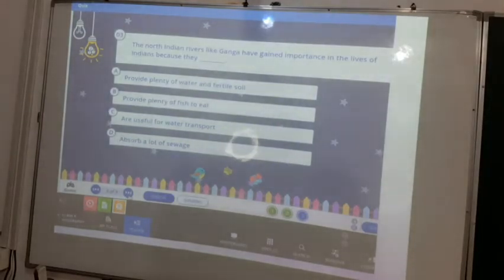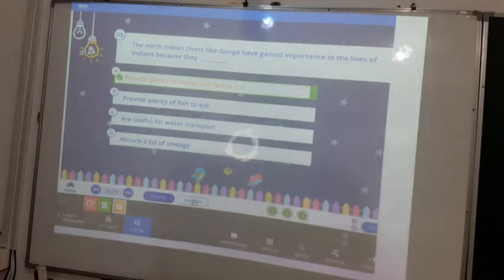Now it is saying the North Indian rivers like Ganga have gained importance in the lives of Indians because... Now it is asking why the river Ganga has gained importance in our lives. Okay, so there are 4 options: provide plenty of water and fertile soil, provide plenty of fish to eat, are useful for water transport, or absorb a lot of sewage. So it is kind of a tricky one. Let's just see it. It is the provide plenty of water and fertile soil.